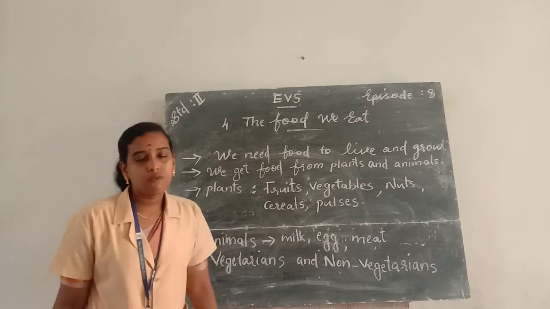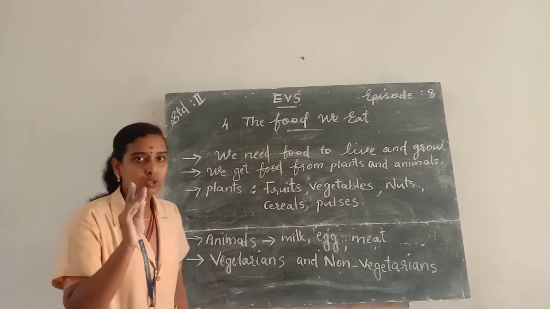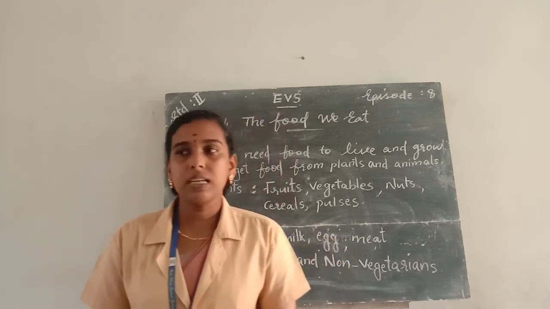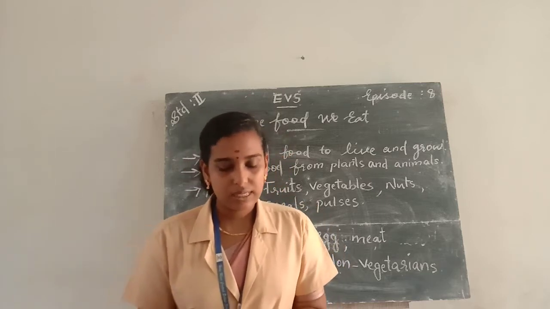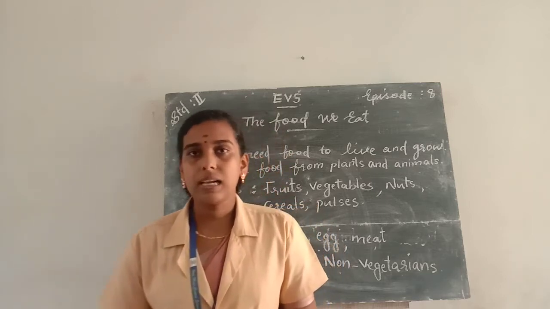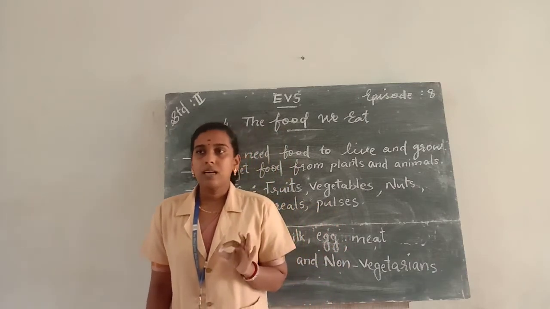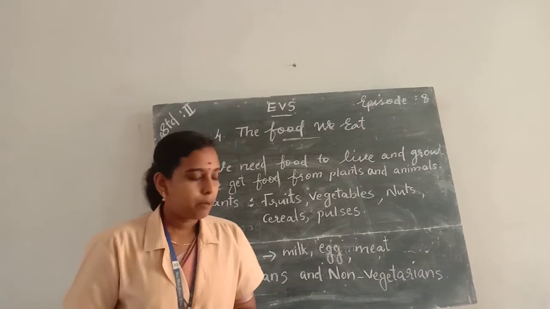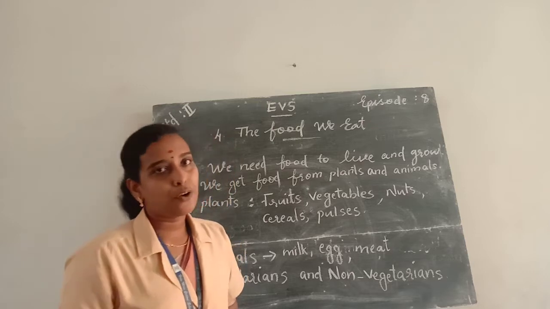And according to the food habits, people are categorized into two types, vegetarians and non-vegetarians. Vegetarians means the people who eat only fruits, vegetables, cereals, milk and milk products, and the non-vegetarians means the people who eat meat along with vegetarian foods.